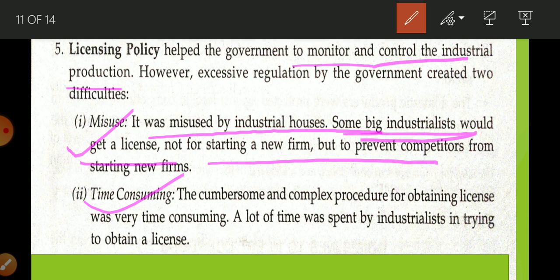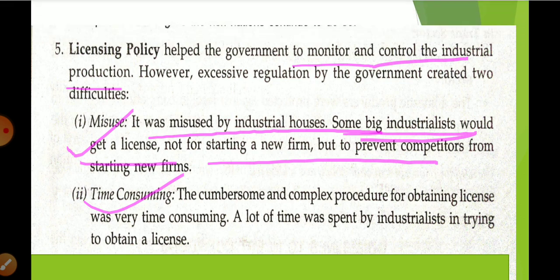For getting the license, the written permission, it takes a lot of procedure and paperwork, so it takes a lot of time, and that is why people are not interested in opening an industry. There is very little opportunity for new entrepreneurs and new business houses. Only big business houses take permission and they diversify, expand and establish. In this way, this is the drawback of the licensing policy.